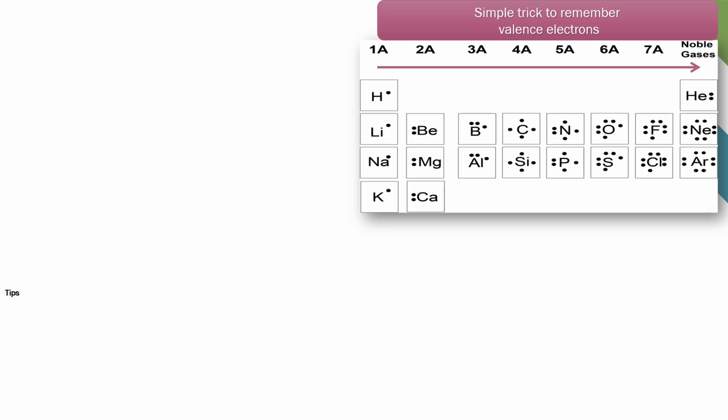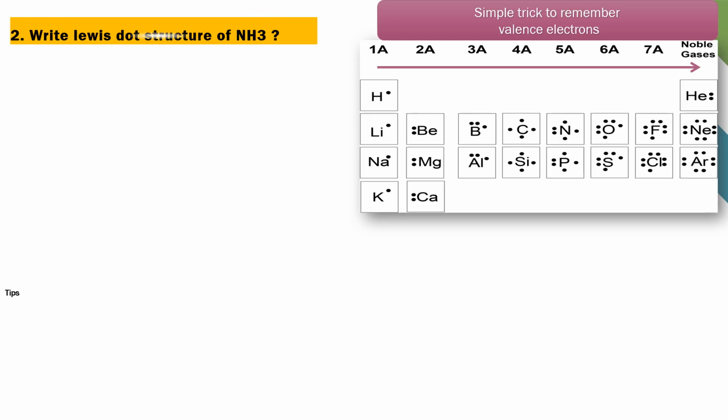So see the question, write Lewis dot structure of ammonia, that is NH3. First step is count total valency electrons. Ammonia, in which group is it? It is fifth group. So how many valency electrons are present? 5 valency electrons. And how many hydrogens are there? 3. So 5 plus 3 means 8.